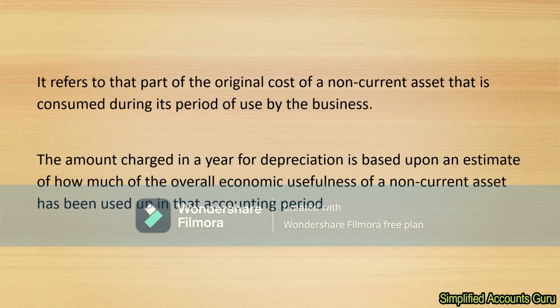And it refers to that part of the original cost of a non-current asset that is consumed during its period of use by the business. The amount charged in a year for depreciation is based upon an estimate of how much of the overall economic usefulness of a non-current asset has been used up in that accounting period.